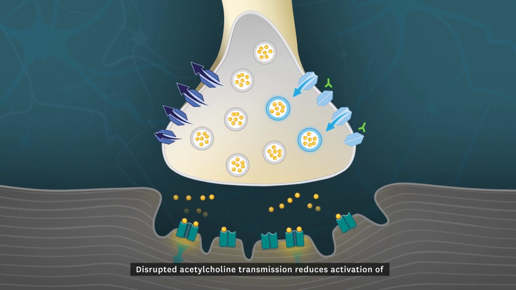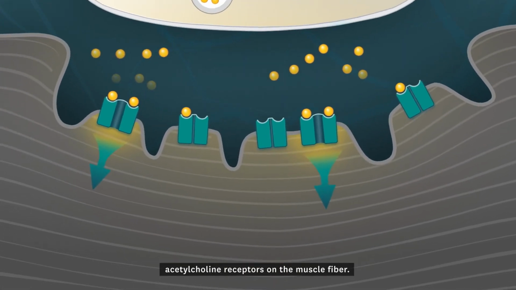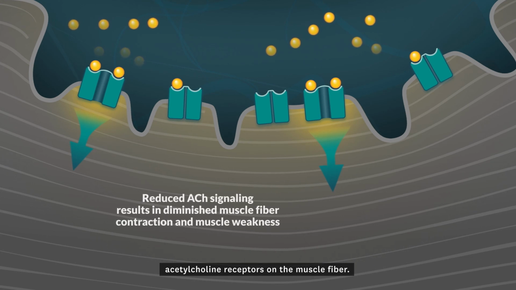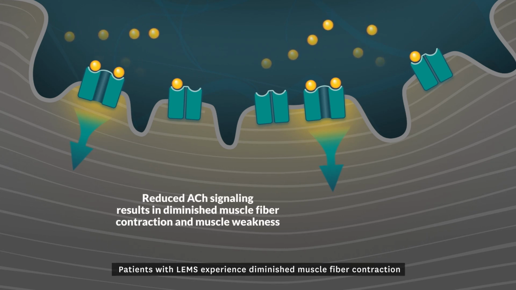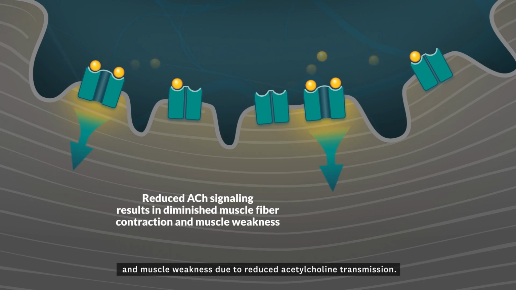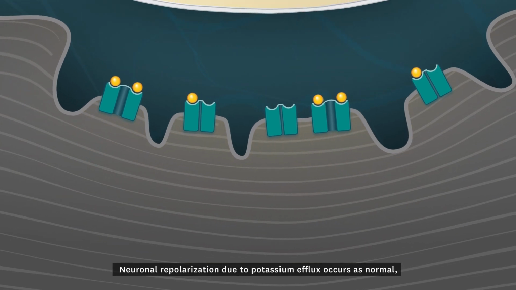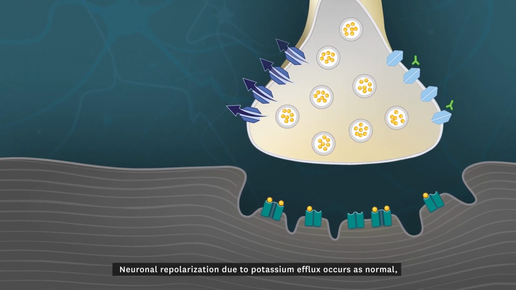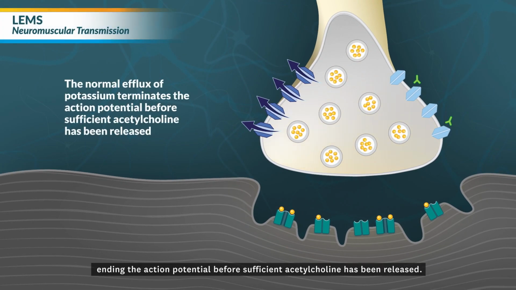Disrupted acetylcholine transmission reduces activation of acetylcholine receptors on the muscle fiber. Patients with LEMS experience diminished muscle fiber contraction and muscle weakness due to reduced acetylcholine transmission. Neuronal repolarization due to potassium efflux occurs as normal, ending the action potential before sufficient acetylcholine has been released.